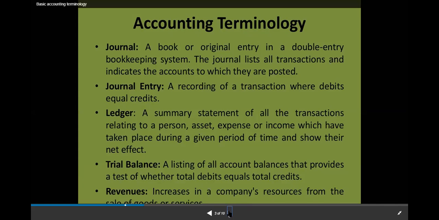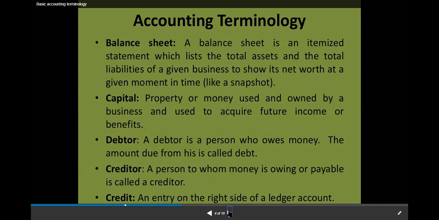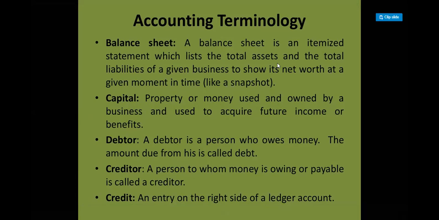Fine. Thank you, Shlomi. Now, next term is balance sheet. This is also one of the words that you will be looking into in this particular book. Now, what is balance sheet? Balance sheet is a statement. In this statement, you will be writing all the assets of your company, like furniture, building, cash, bank, your debtors, any kind of asset, your stock.